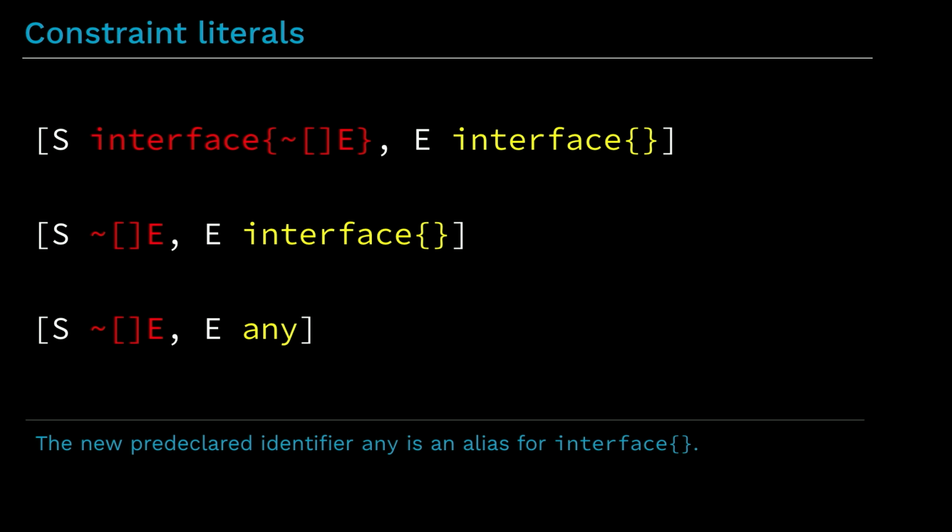Interfaces that define typesets are a powerful new construct. They really make constraints work in Go. But for now, such interfaces may only be used inside type parameter lists in constraint position. But it's not hard to see how such interfaces might be useful in general for arbitrary variables. And maybe that is something that we will do in the future. And I think there is an issue for that.